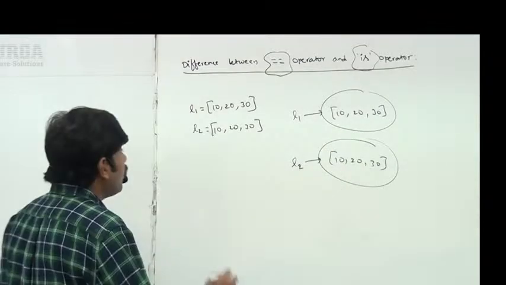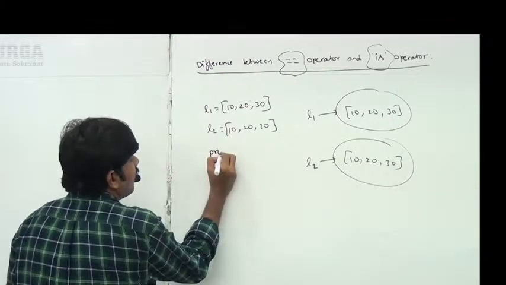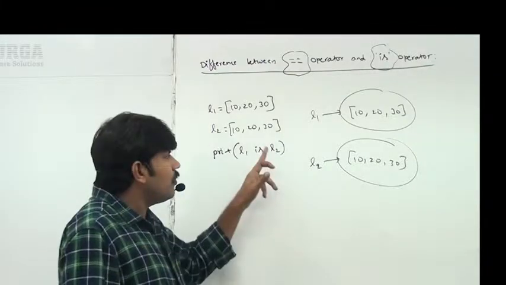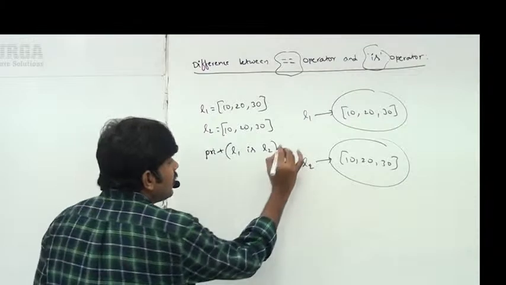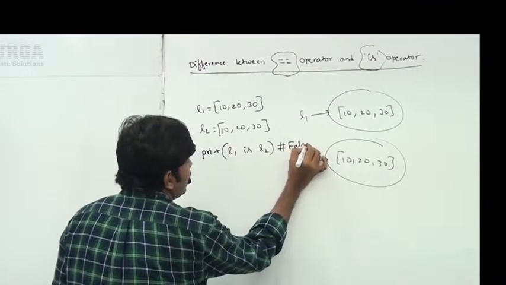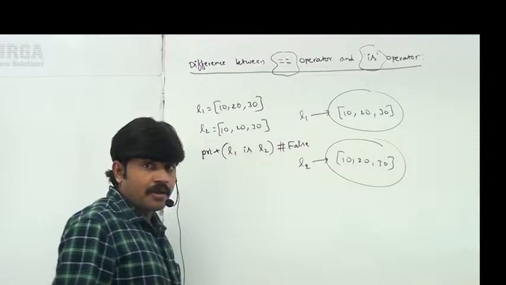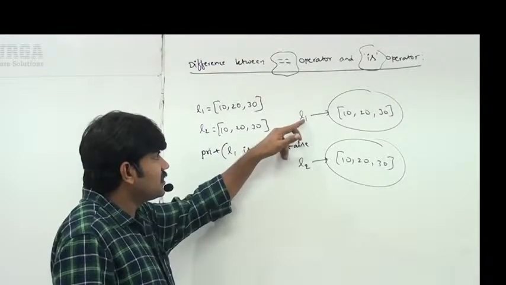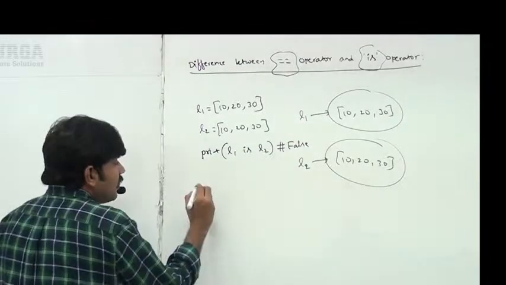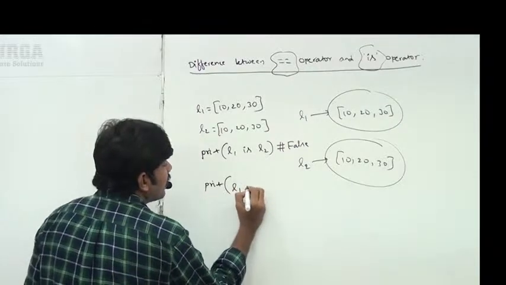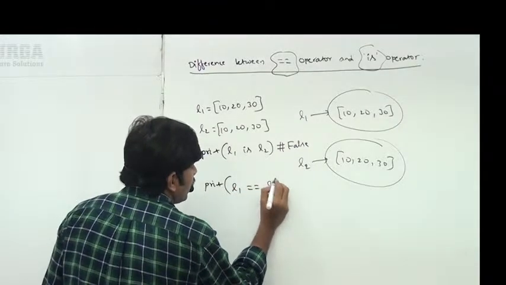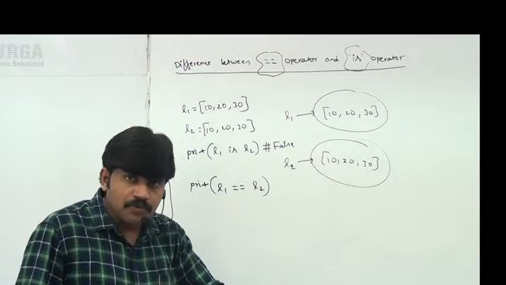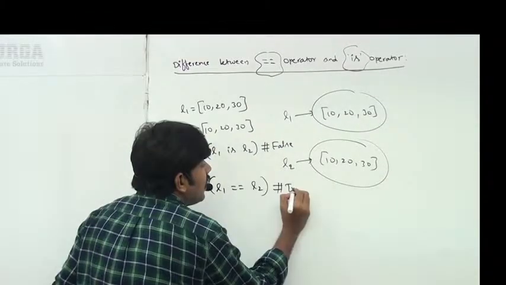Now print(L1 is L2). Both are not pointing to the same object, so we simply get false as the answer. The is operator returns true only if both references point to the same object, but here they do not, which is why false is the answer. Next, print(L1 == L2). Observe: L1 content and L2 content are both the same. If the content is the same, then automatically true is the answer.